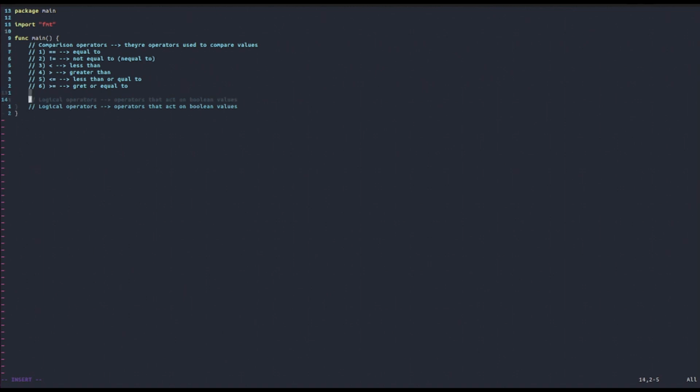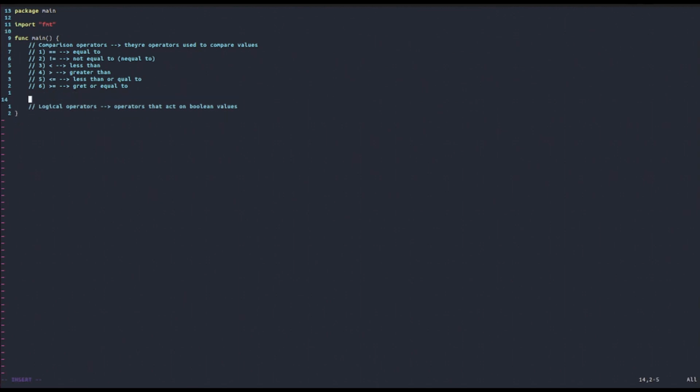So also notice that when we compare two numbers, meaning that we have, for example, a number A and a number B, and we compare them with one of these comparison operators, then the result is a Boolean value. Because when we compare two numbers, we basically say, okay, is this number greater than or equal to this number? So it can be either true or false. Or is this number equal to this number? Then it can either be true or false, of course. And so this is the reason why the result of this comparison is a Boolean value.